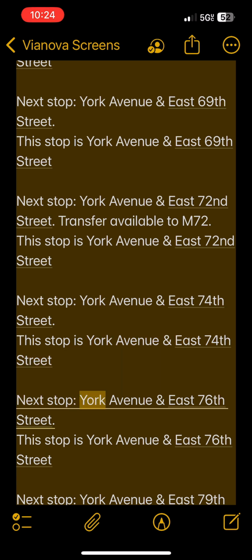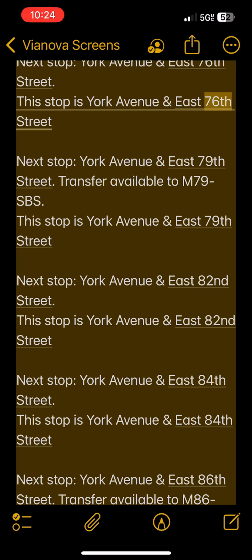Next stop, York Avenue and East 76th Street. This stop is York Avenue and East 76th Street. Next stop, York Avenue and East 79th Street. Transfer available to M79 SBS. This stop is York Avenue and East 79th Street. Next stop, York Avenue and East 82nd Street. This stop is York Avenue and East 82nd Street. Next stop, York Avenue and East 84th Street. This stop is York Avenue and East 84th Street.